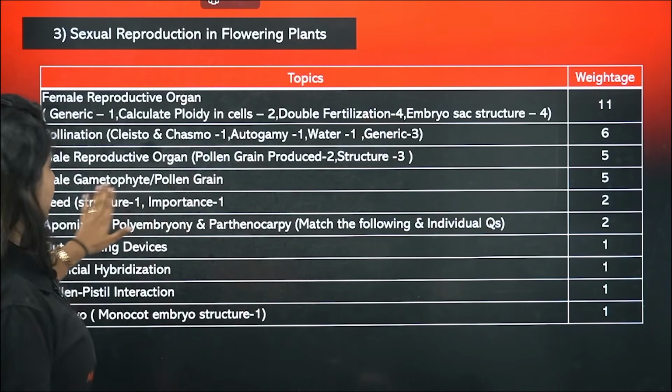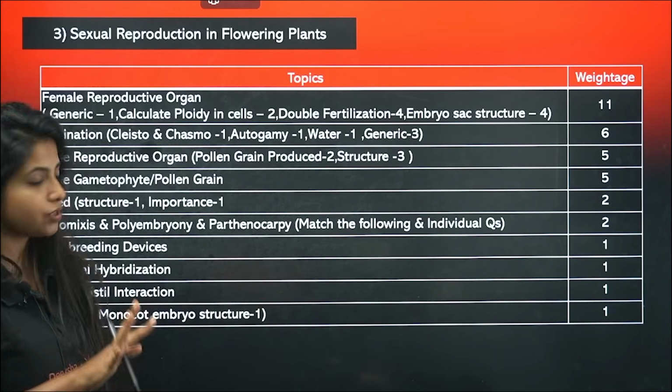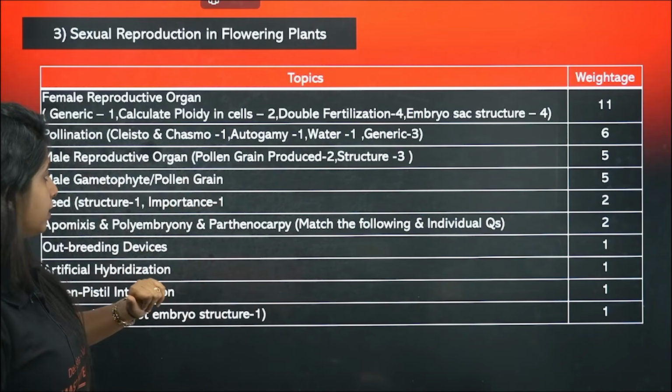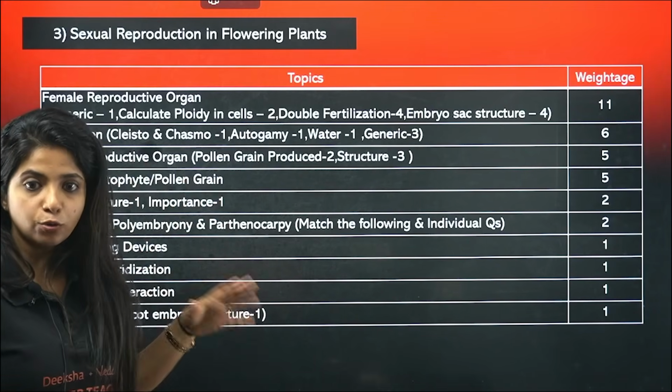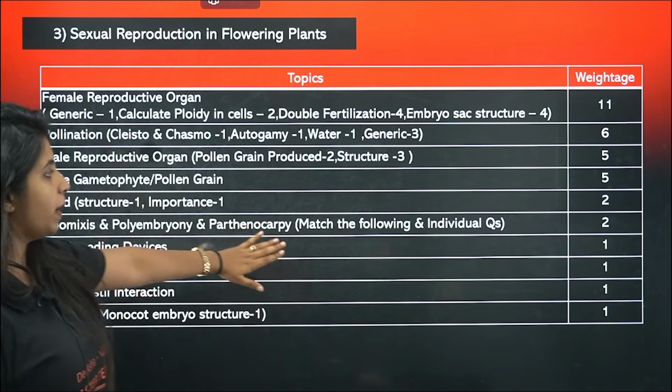5 questions. The male gametophyte, pollen grain structure, super important, alone gave 5 questions. Okay, seed and seed structure and importance is there. Structure of an embryo, seed, how do the labeling and stuff like that, especially monocot. Apomixis, polyembryony and parthenocarpy.